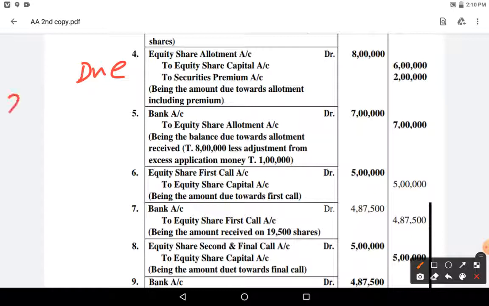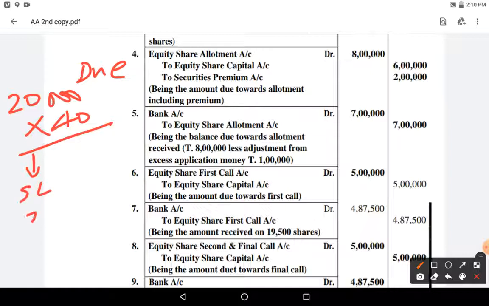How many shares are there? 20,000 shares, right? 20,000 shares into 40 rupees including premium, means here share capital is 30 rupees and securities premium is 10 rupees.